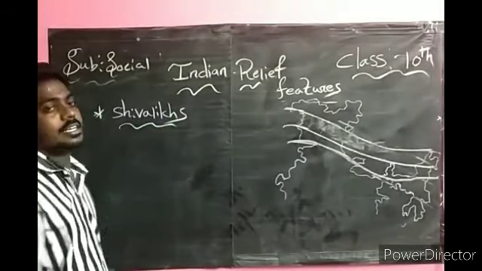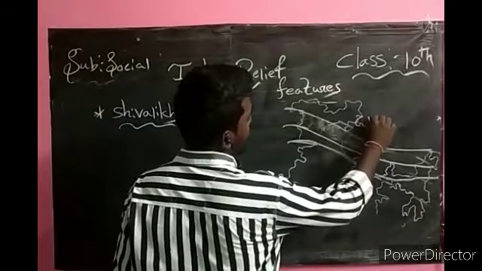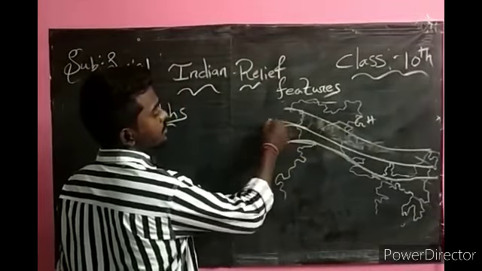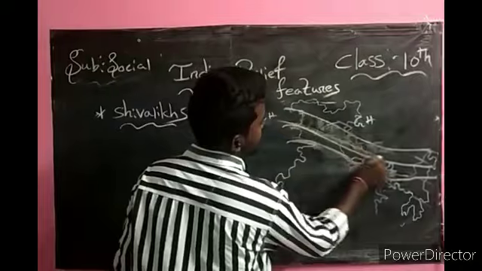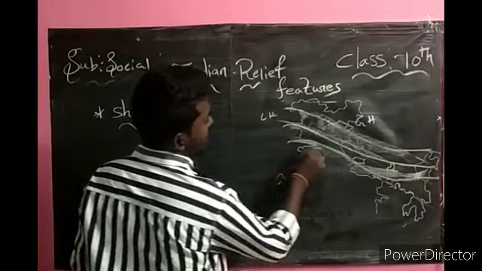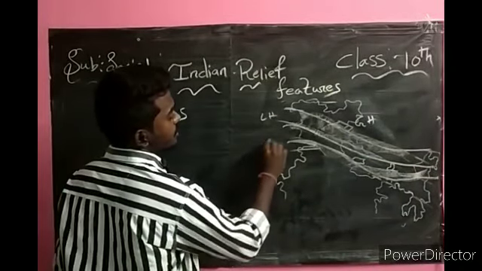The last one is the Shivaliks, after the Greater Himalayas and Lesser Himalayas.